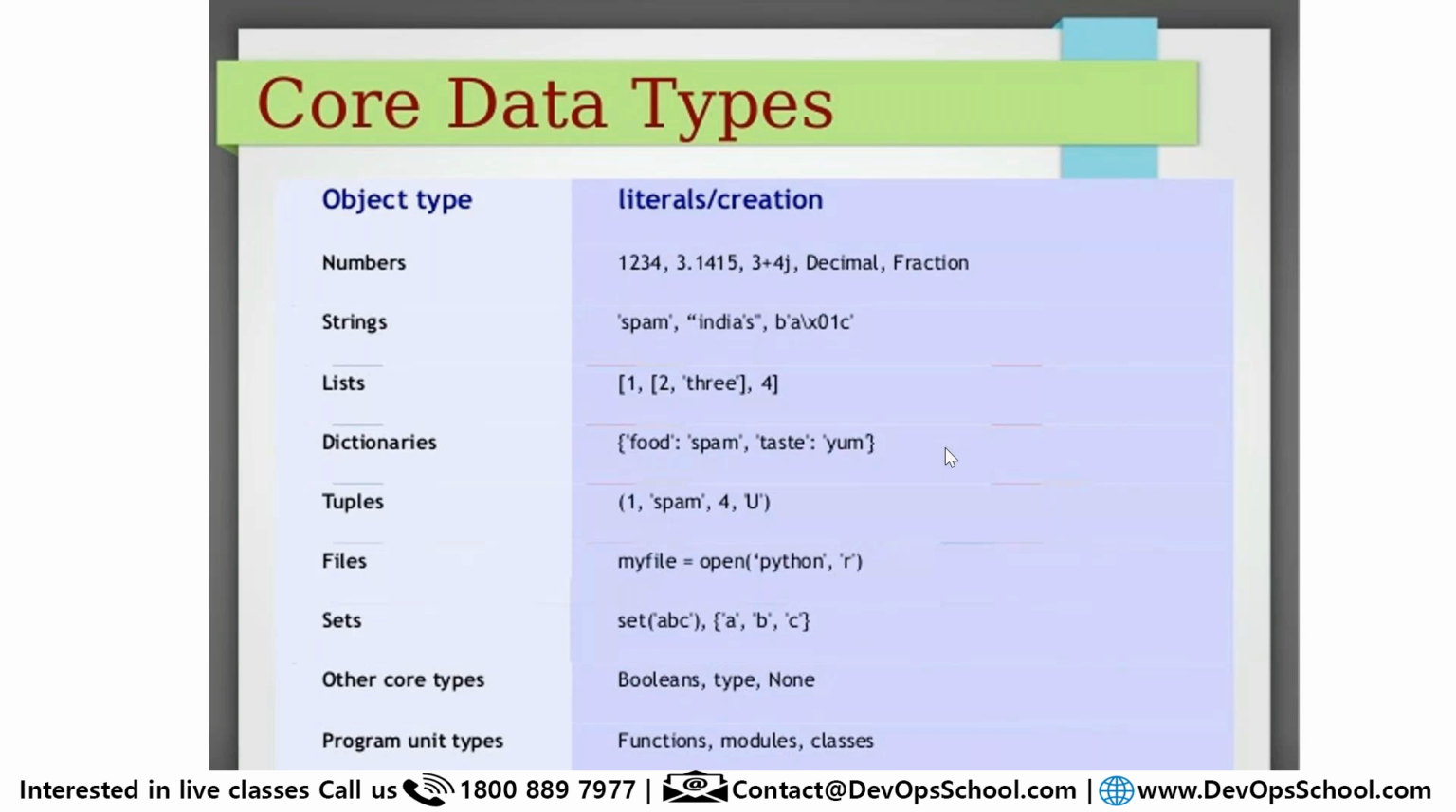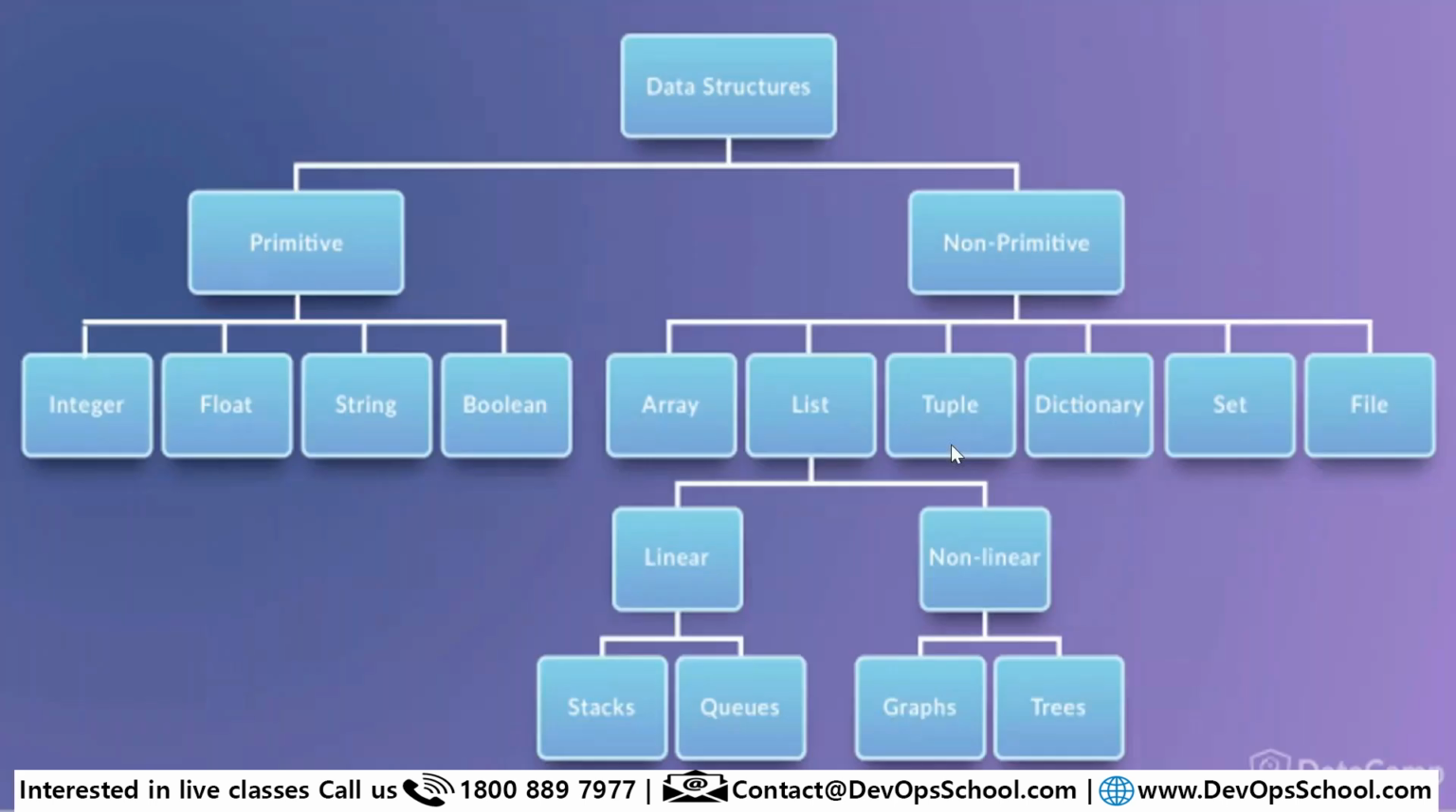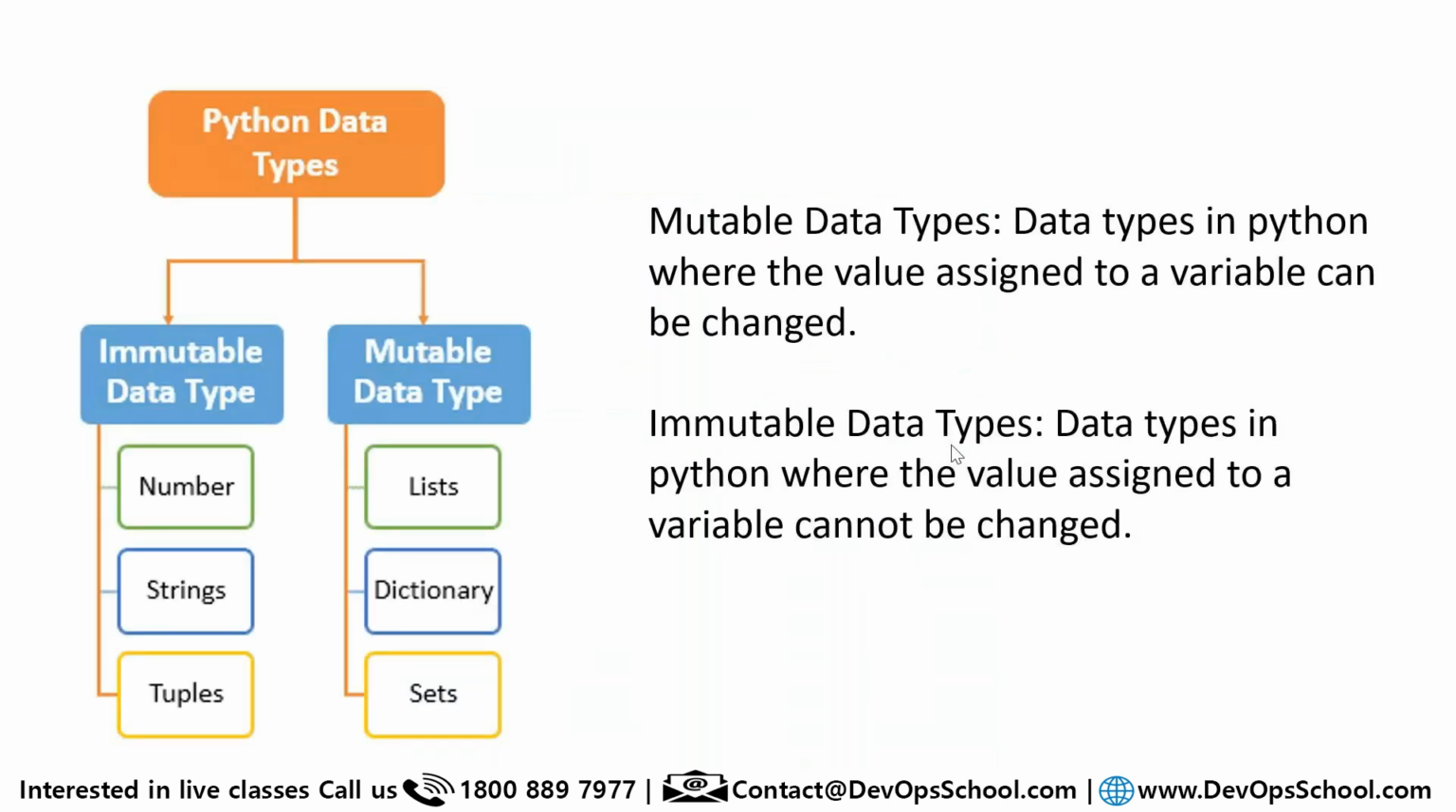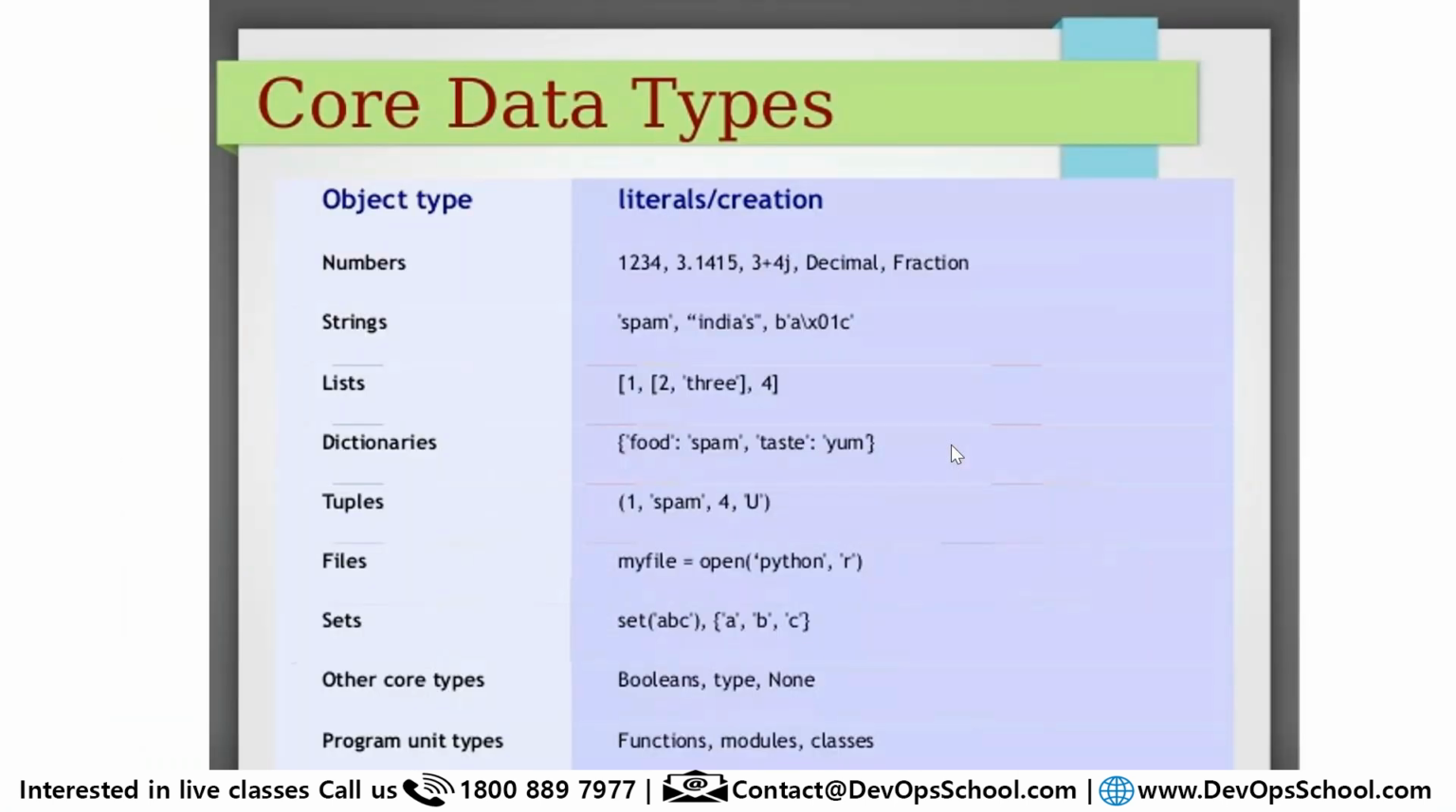Tuple is a kind of list only, but if you remember, with tuples you cannot change, immutable. That means you cannot change that data. So here you see tuples are written in parentheses. Files, you see that. Sets, how can you create it? Set can be represented in many ways. With a set you cannot have a duplicate value actually. That is the thing. And other core types like boolean and all.